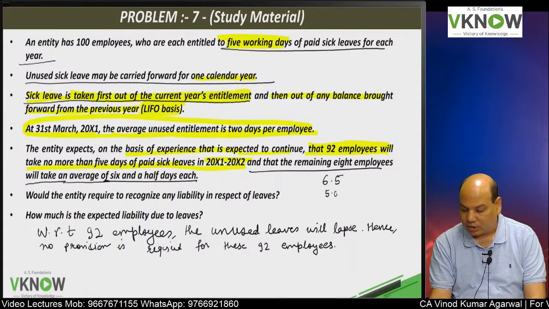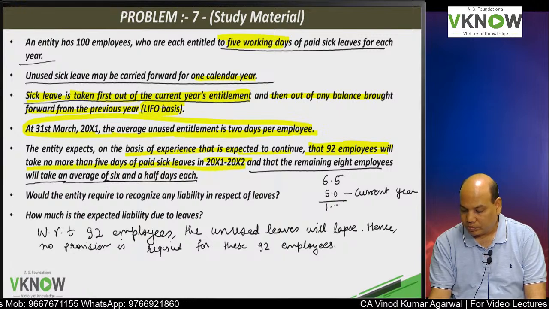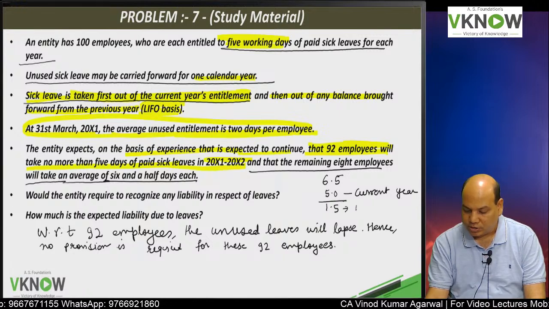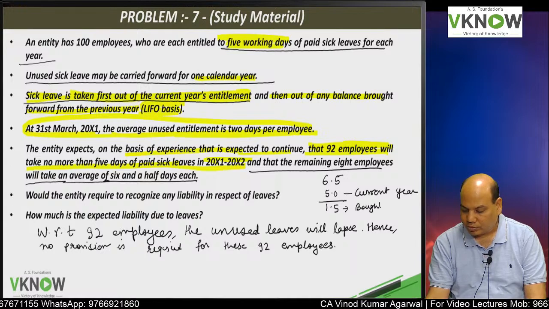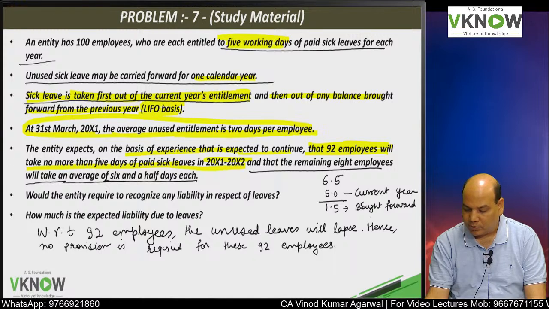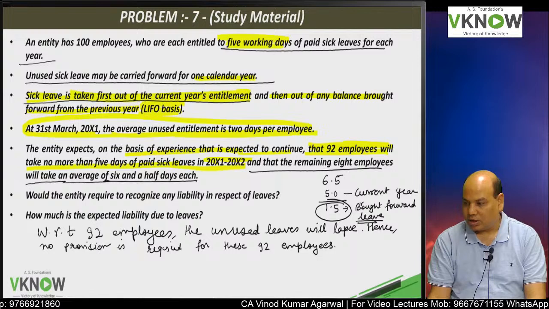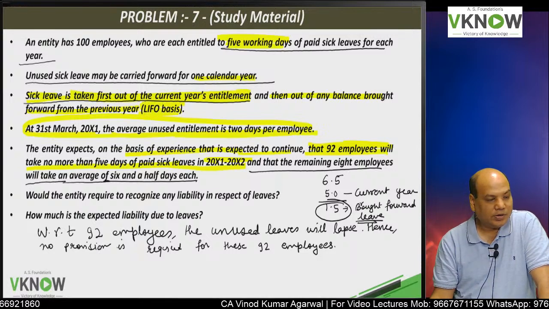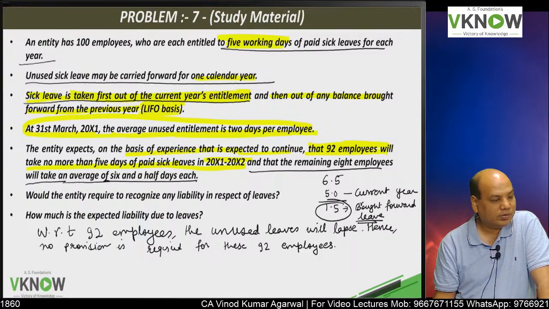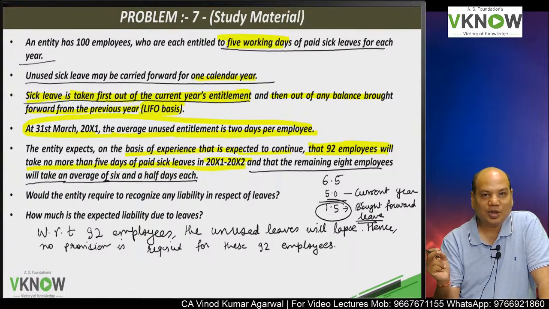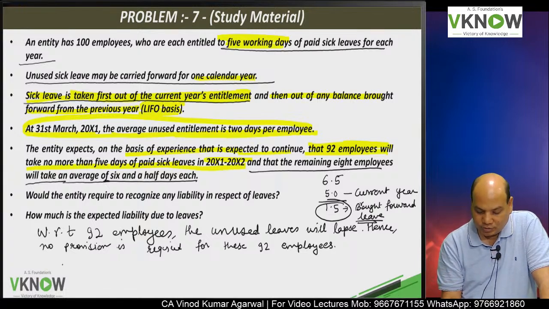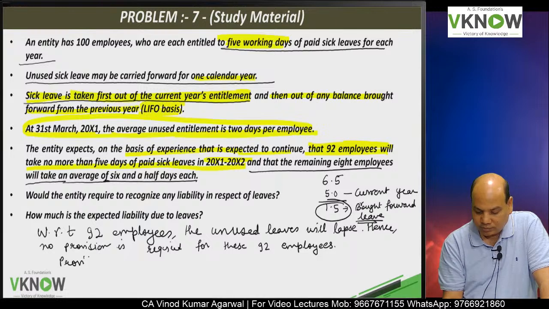First 5 days will be adjusted against current year entitlement. Balance 1.5 will be adjusted against brought forward leave. So these people are a bit smart. At least out of 2 days they will be able to utilize 1.5 days. So provision will be required.